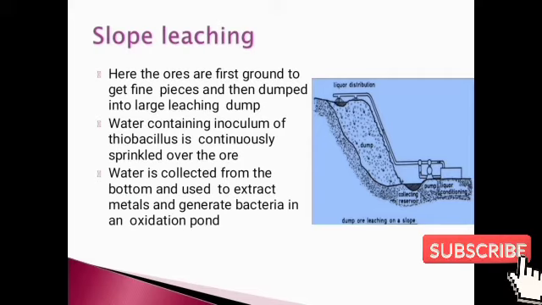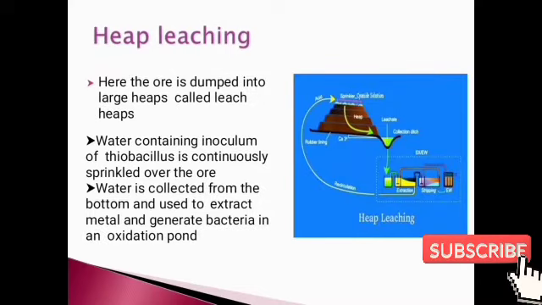When the inoculum of Thiobacillus species comes into contact with the ores, it converts the ores into leachate. Leachate is an impure form of metals. Then we collect it, as you can see in the diagram, in a collecting reservoir, where after collecting we purify the metals, so the pure metals are obtained.